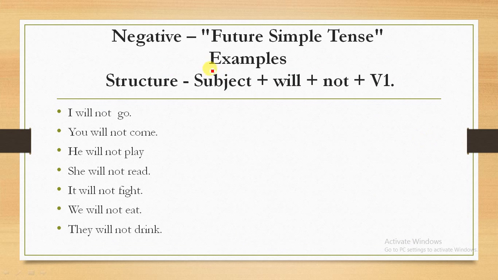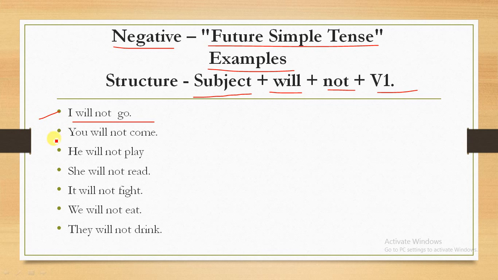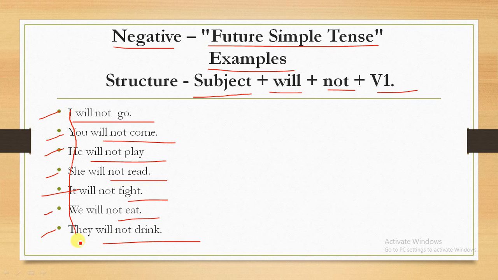In this slide we will go through examples of negative sentences in the future simple tense. One more time, the structure is subject plus will plus not plus verb base form. Here we have: I will not go, you will not come, he will not play, she will not read, it will not fight, we will not eat, they will not drink. First comes the subject, then will is common for all, then not is common for all, and then the verb. This is the basic structure of negative sentences in the future simple tense.